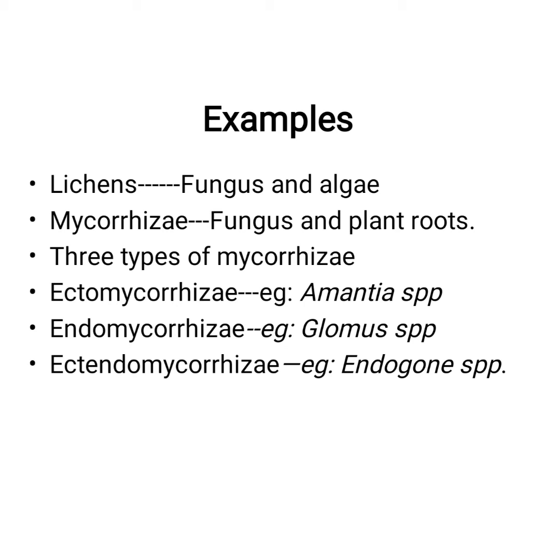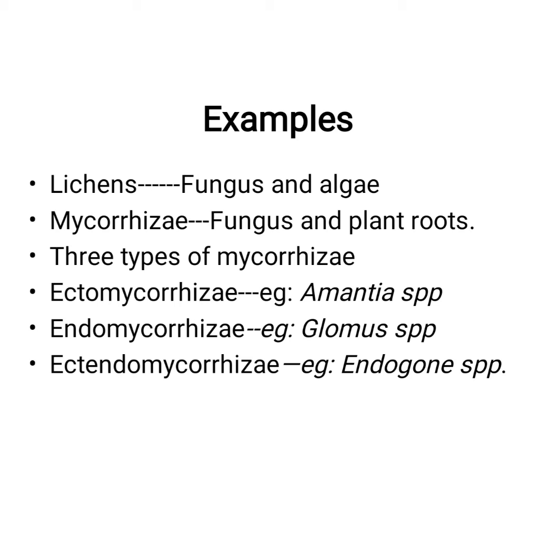Coming to the examples for mutualism, that is lichens. Lichens is an association between fungi and algae. It is a very important question, okay? And mycorrhiza is an association between fungi and plant roots. It is also a very important question. And what are the three types of mycorrhiza? Ectomycorrhiza, endomycorrhiza and ectendomycorrhiza. Examples are very important. Ectomycorrhiza example is Amanita species. Endomycorrhiza, which is otherwise known as arbuscular mycorrhiza, example is Glomus species. It is a very important question. And ectendomycorrhiza example is Endogone species, okay?